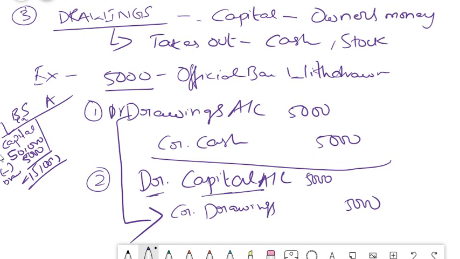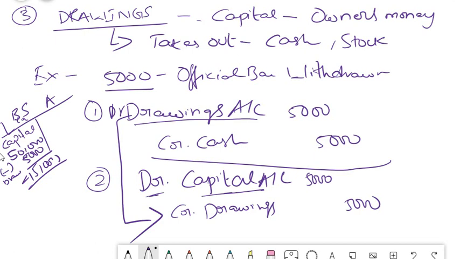Now you may have a doubt, can we straight away debit capital and credit cash? Yes, you can do that, but in general, if we do that, we do not know the purpose of why we reduced our capital. So that is why we create a temporary account called drawings. Now we can understand, if we take the drawings account ledger, we can clearly know, okay, the owner has taken 5,000 from it and now it has been transferred to capital account. So that's why they open this temporary account. So that is what you have to do here, friends. Hope you understood this logic.